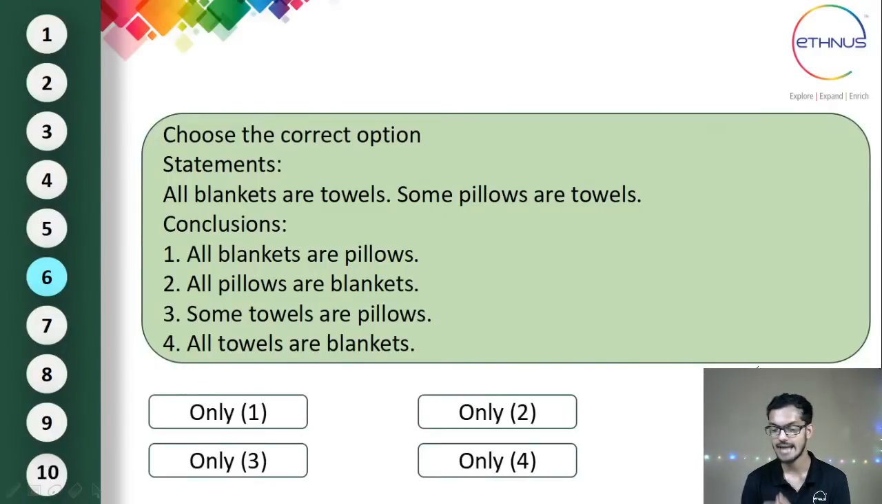And here is the problem that was asked. Let me know in the live chat what answer you selected in the TCS NQT, or if anyone is attending this session for the first time, you can also try this out. What answer will you give when you see this problem? There are two statements given. The first statement is all blankets are towels, and the next statement is some pillows are towels, and you have 4 options, 4 conclusions. Which conclusion do you think is correct?